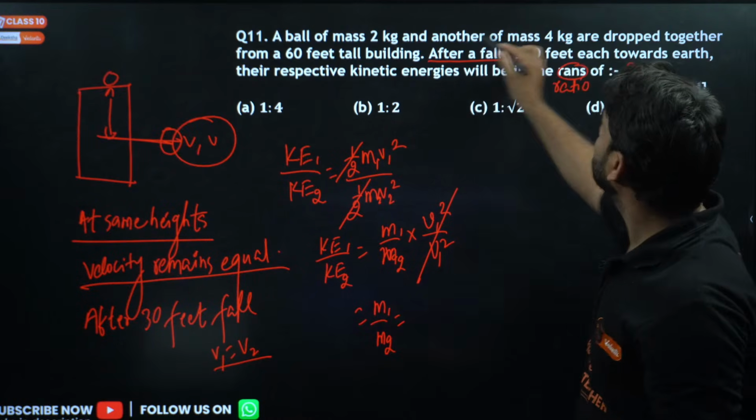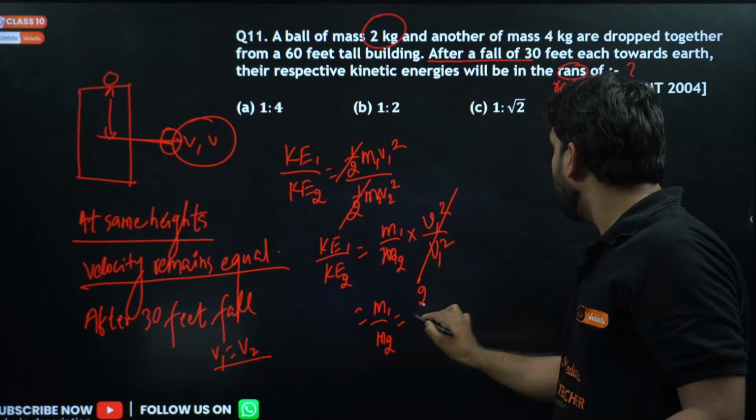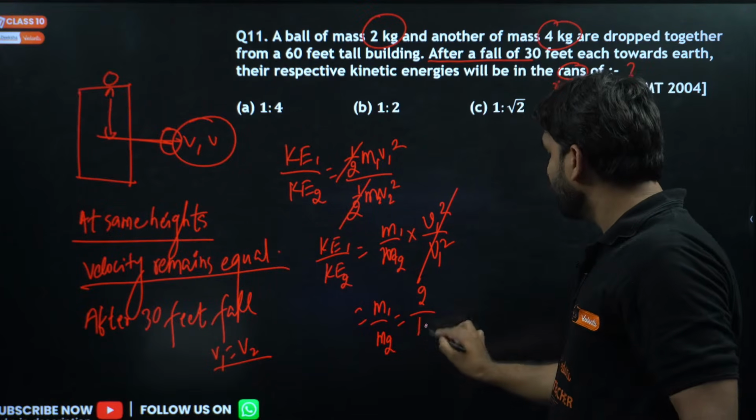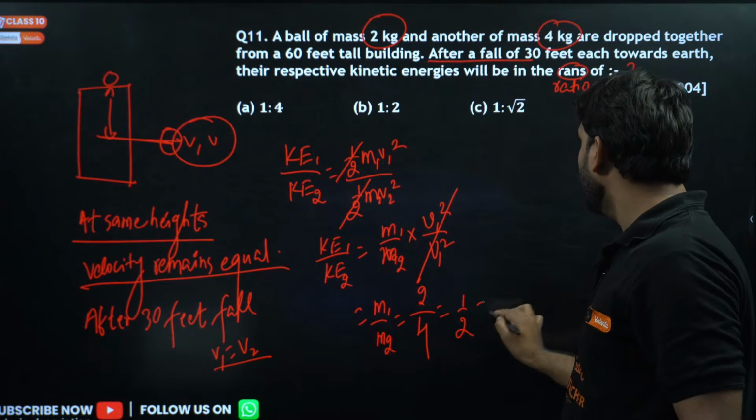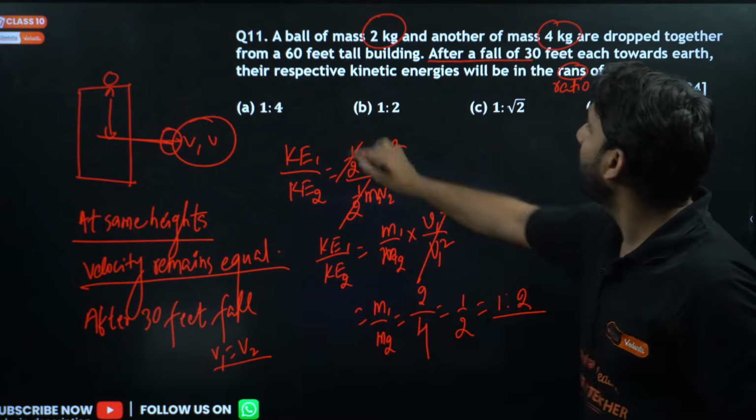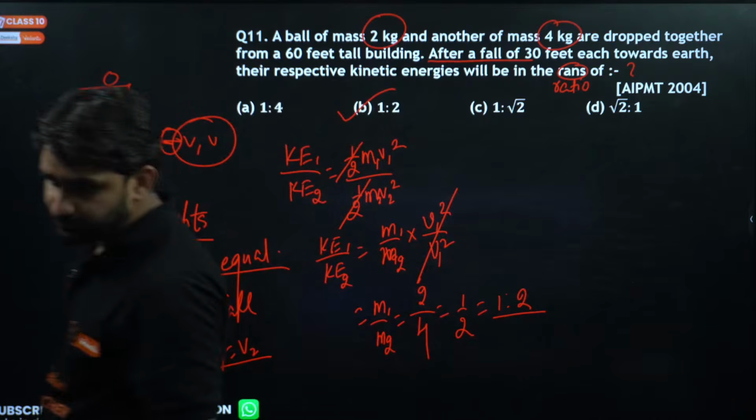And the mass of the first is 2 kilogram and the other is of mass 4 kilogram. So the answer will be 1/2, which is equal to 1:2. Option number B will be correct here.